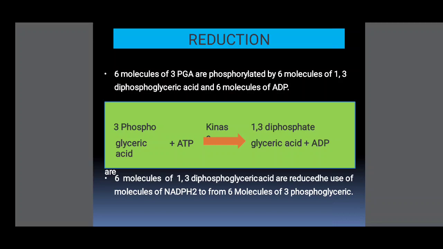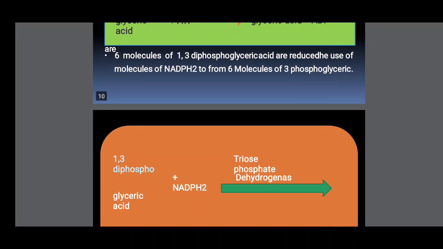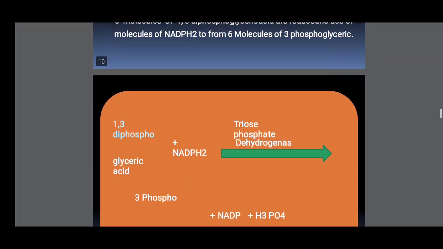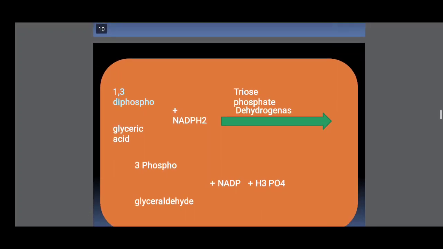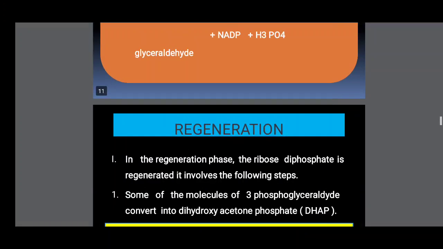So next reaction in the C3 cycle, these 6 molecules of 1,3-bisphosphoglyceric acid are reduced by 6 molecules of NADPH2 to 3-phosphoglyceric acid or glycerate. So the next reaction, these 6 molecules of 1,3-bisphosphoglyceric acid combine with 6 NADPH2 and are converted to 3-phosphoglycerate. In this reaction, dehydrogenase enzyme helps.